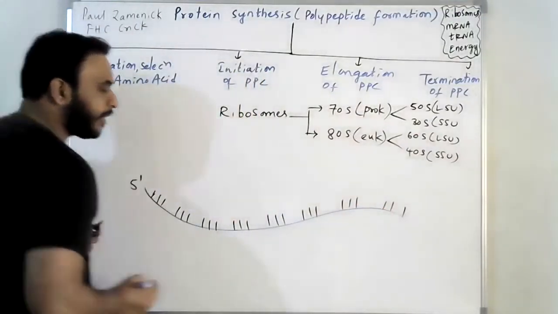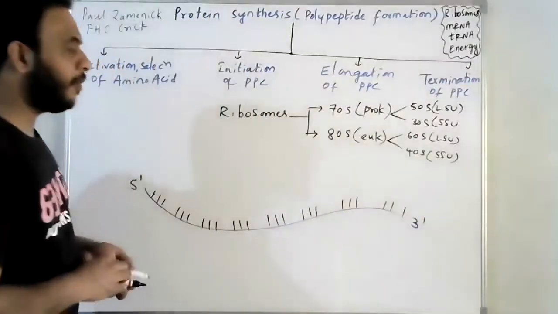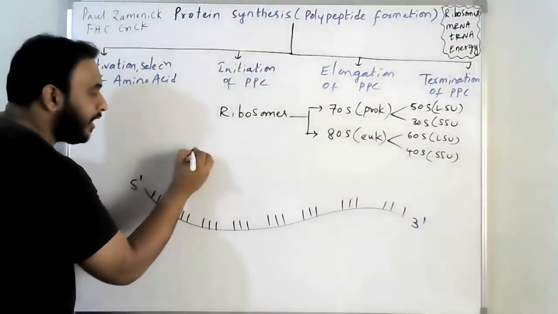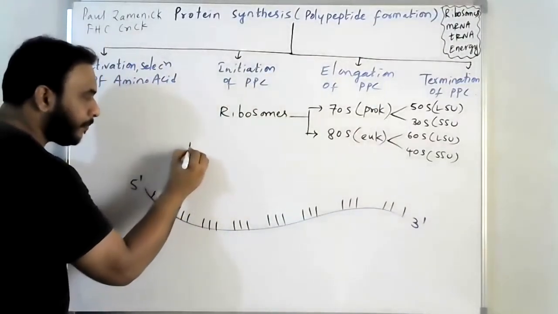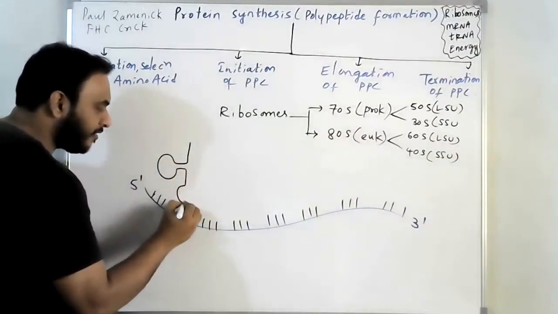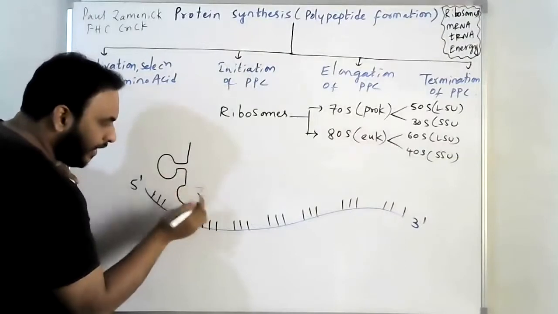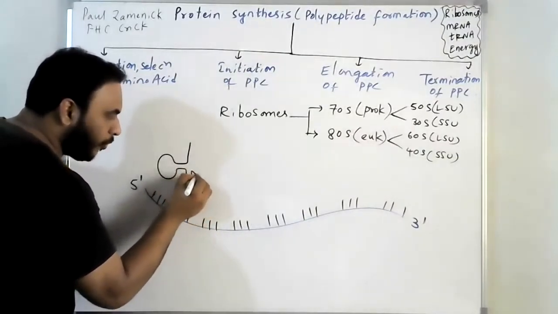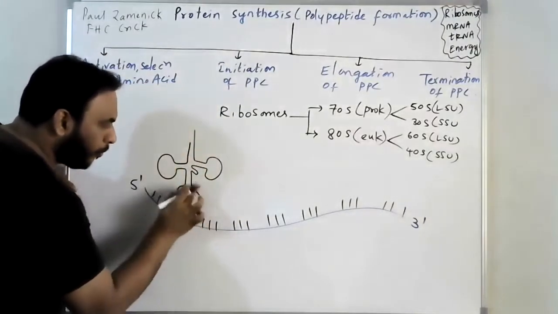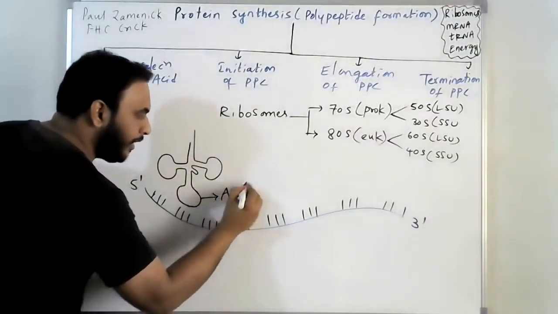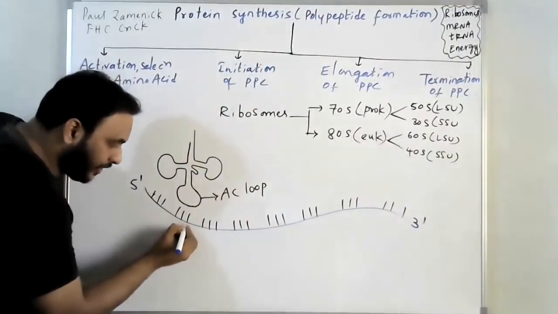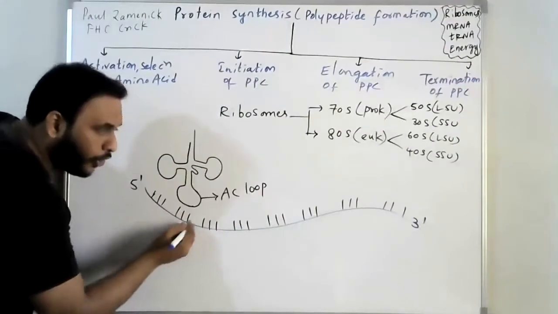This is 5 prime, and this is 3 prime of the mRNA. First, the tRNA with its anticodon loop will be attached at the first triplet codon of the mRNA.